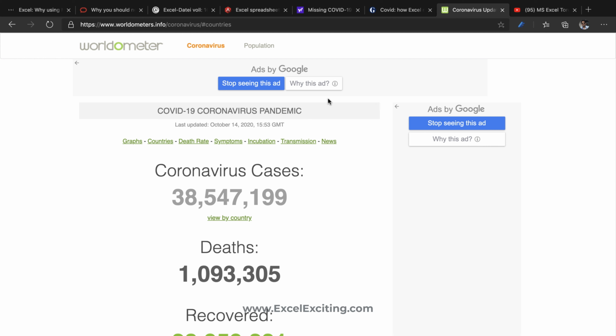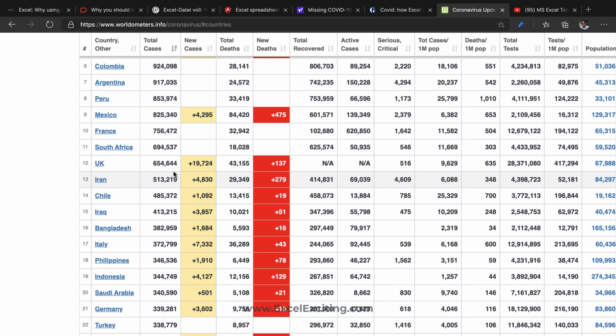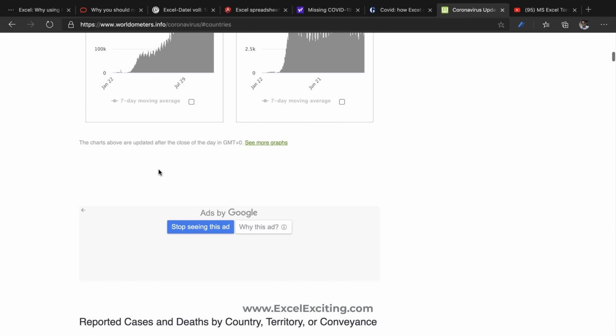As of today, there are 38 million records of coronavirus cases. Assuming that the whole world's records are maintained and managed in Excel, trust me, you can still do that analysis. Let's say you decide to maintain only the records of coronavirus cases for UK in one Excel file, that will be around 654,000 records, and you can manage those records and make amazing reports. So now this is not the case.